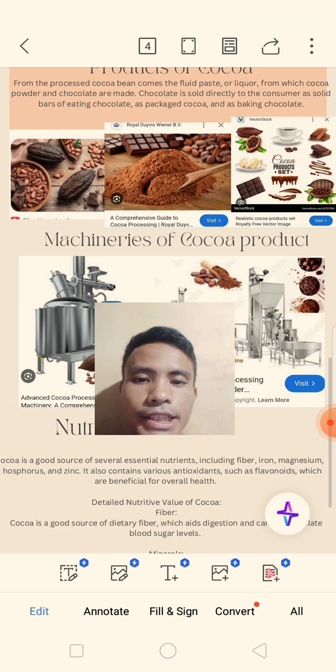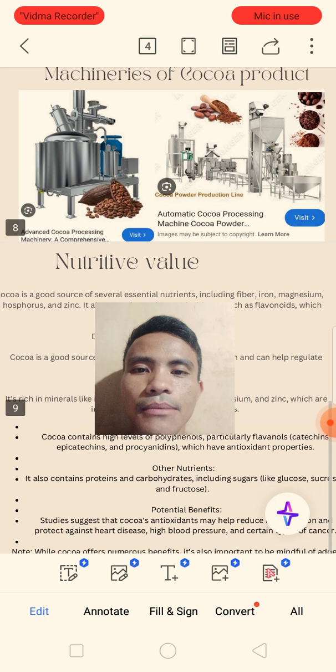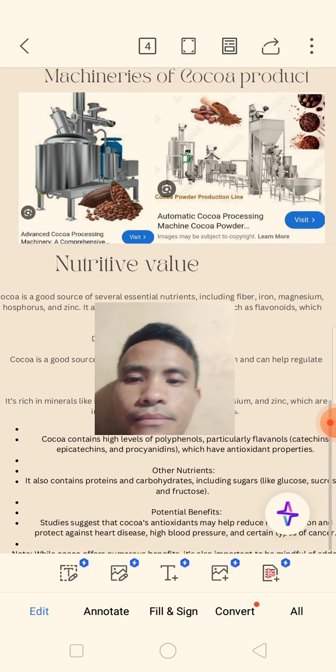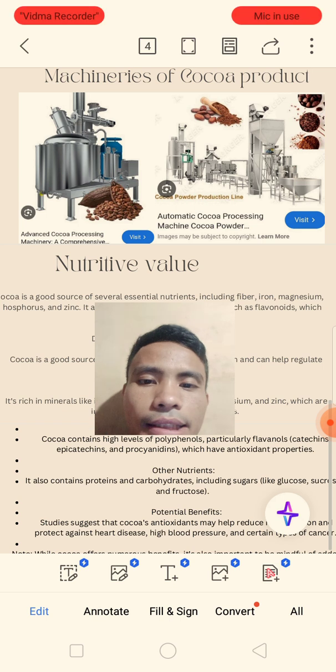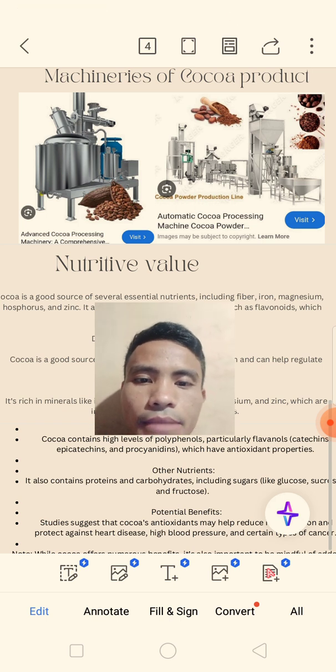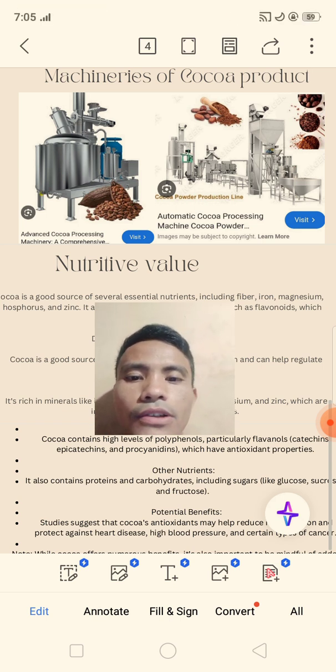So, machineries of cocoa products. And these are the machineries of cocoa products. First, the advanced cocoa processing machinery, a comprehensive and automatic cocoa processing machine for cocoa powder.